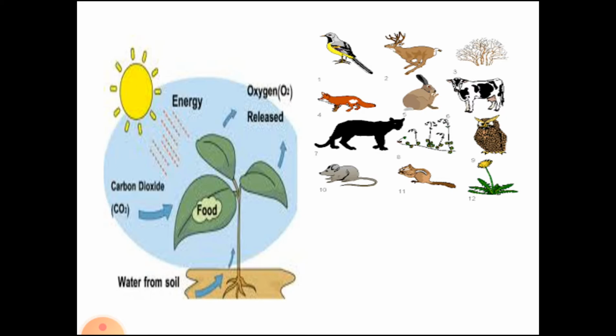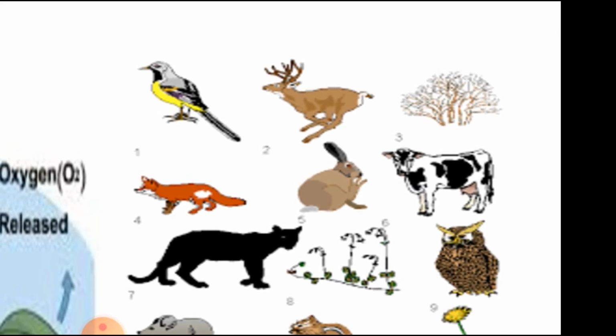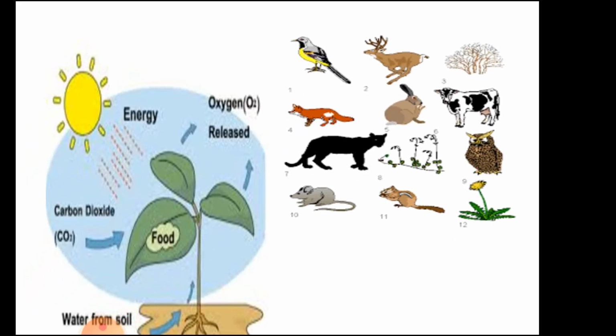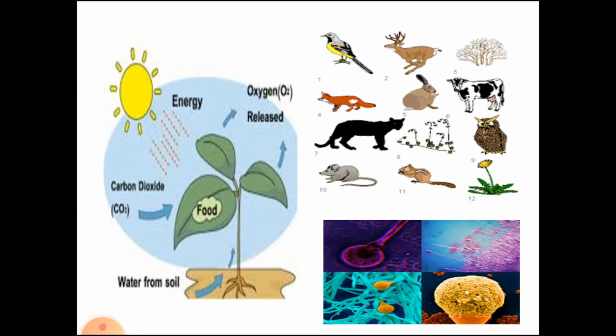You can see the heterotrophs, all kinds of animals, birds, and certain plants that are not green in color, that depend on plants for their food. And here is a picture of certain microorganisms like fungi and bacteria that are heterotrophs.